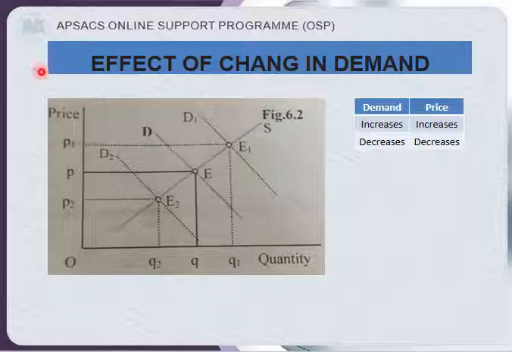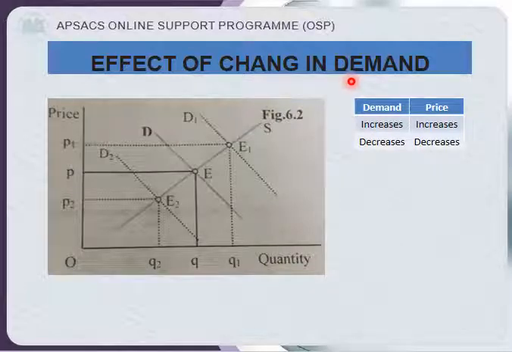Now we understand one by one the effect of change in demand. Here is the same table which we have discussed. With the help of a graph we can understand, class. You can see when demand is increasing from D to D1, the price is also increasing from P to P1.